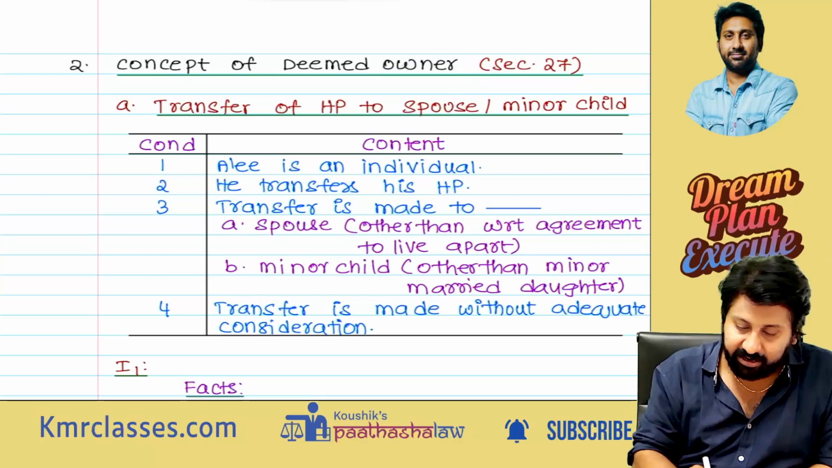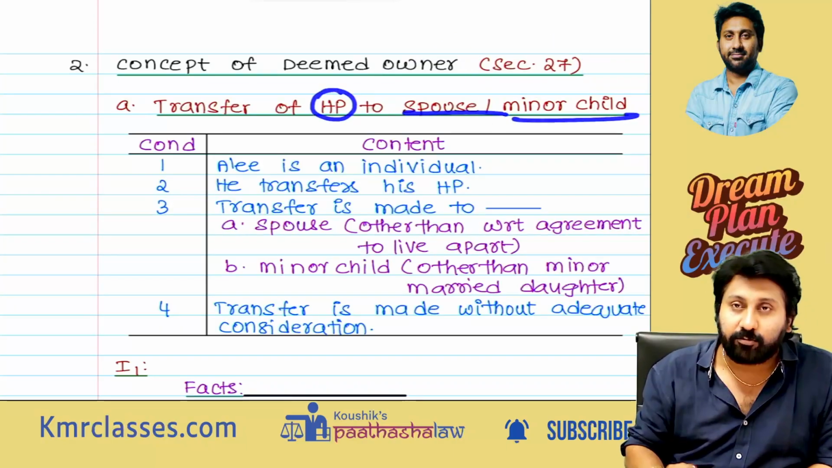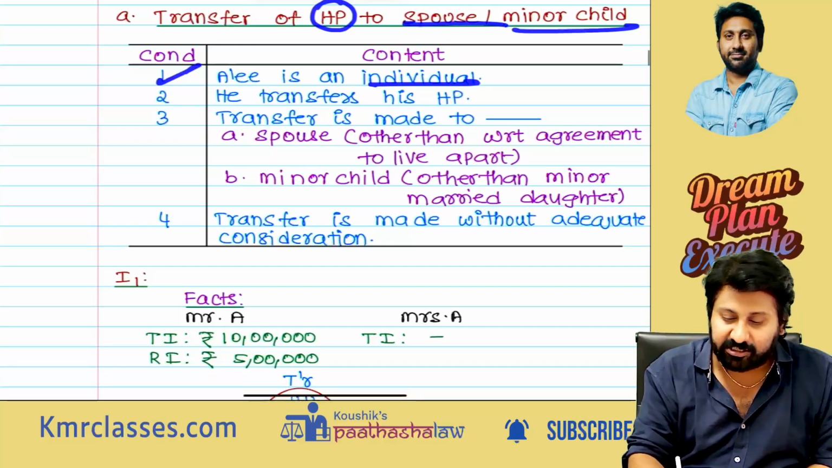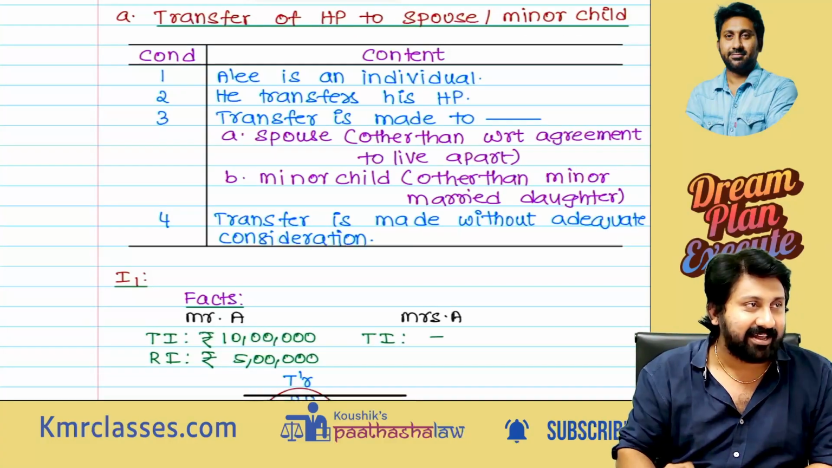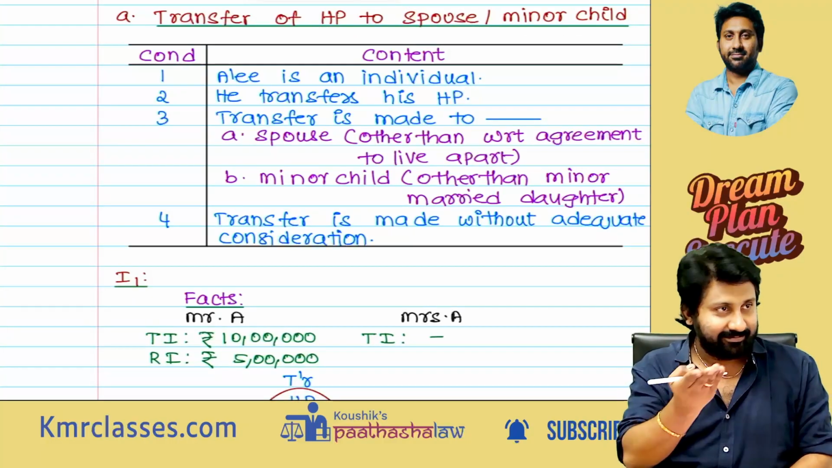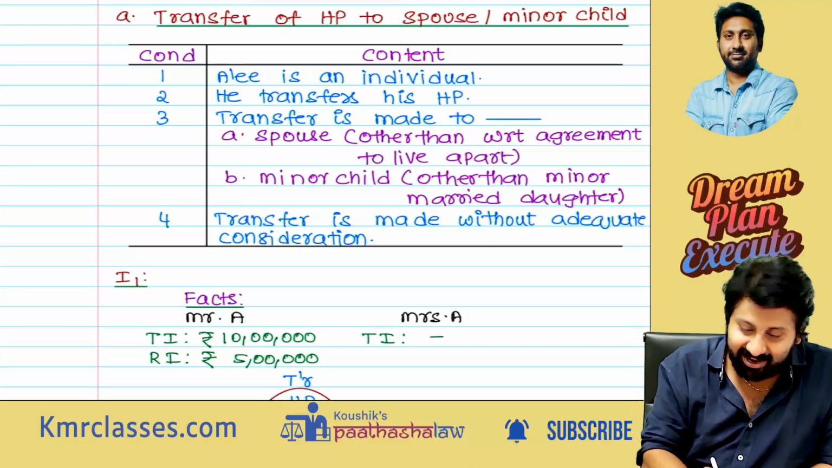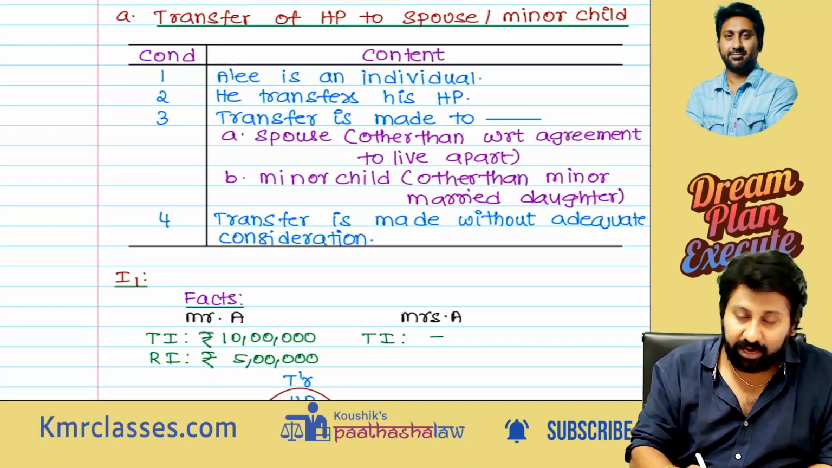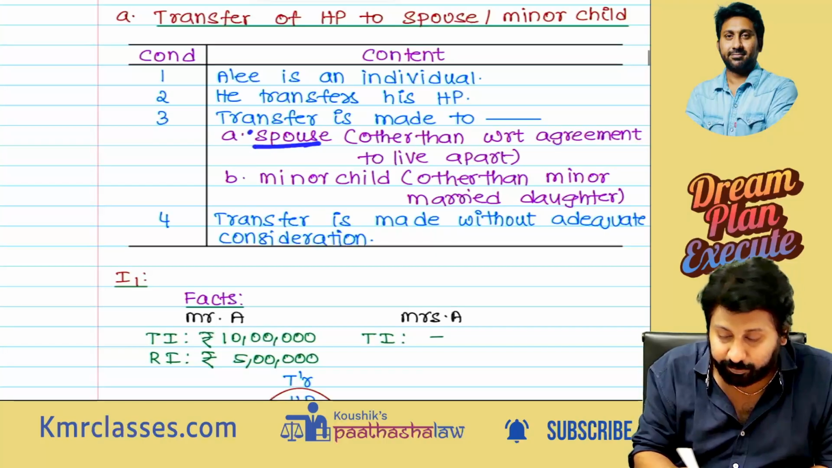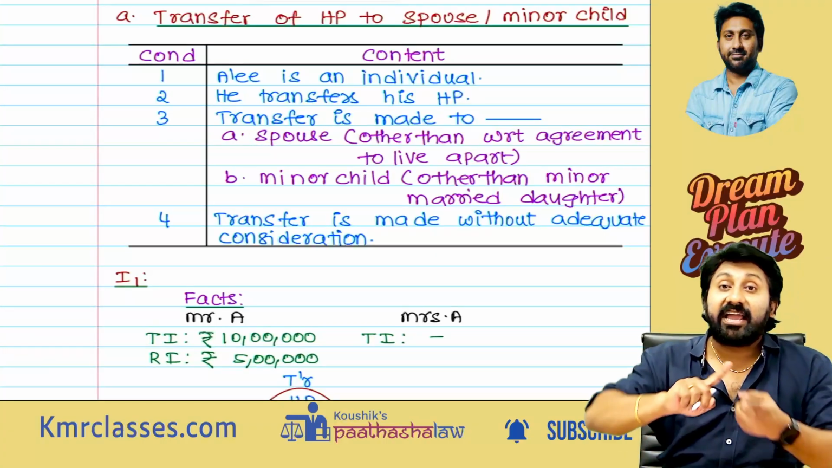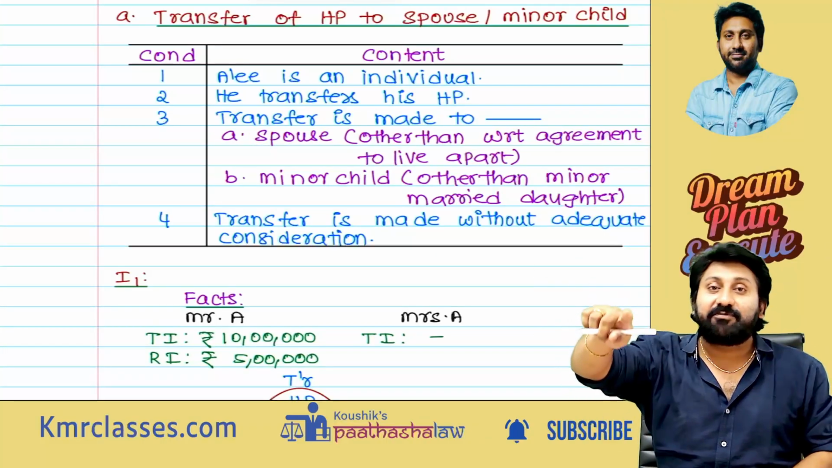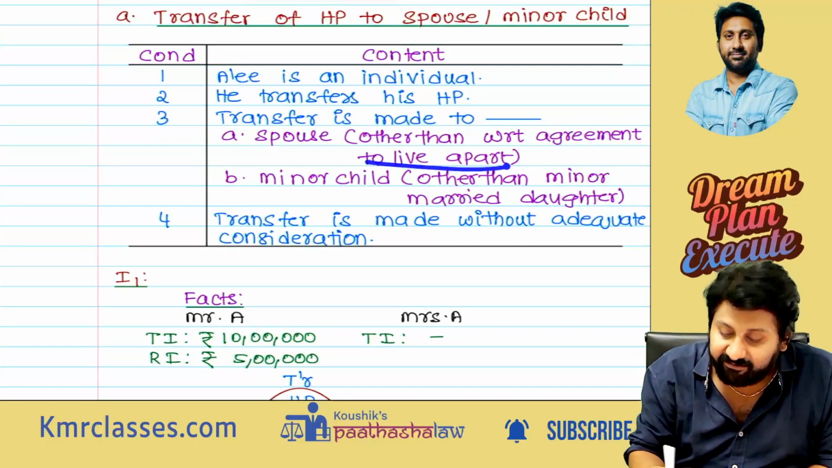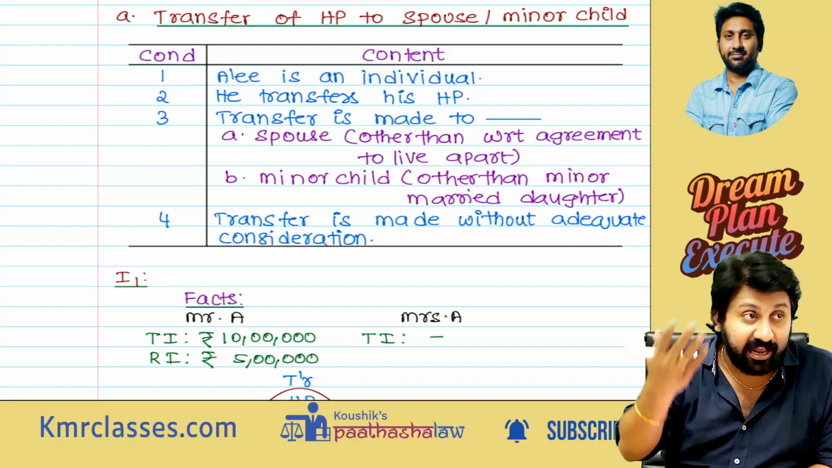Section number 27. Transfer of house property to spouse or minor child. Condition 1: the assessee is an individual, because a spouse can't be there for HUF and companies. See, the assessee is an individual. He transfers his house property. Transfer is made to spouse. If they are divorced at that time, and you transfer, this will not get attracted. There is no agreement to live apart, other than an agreement to live apart.